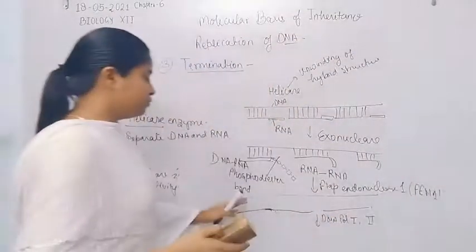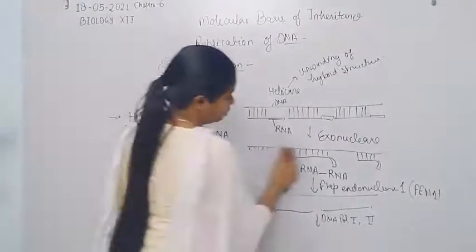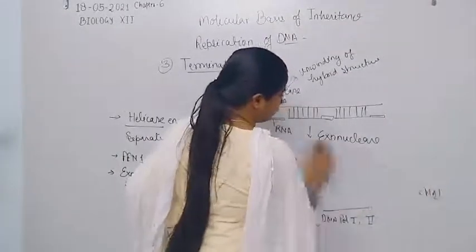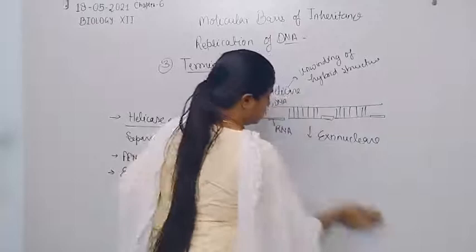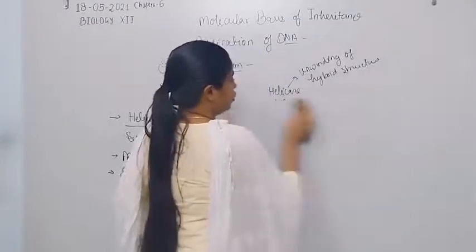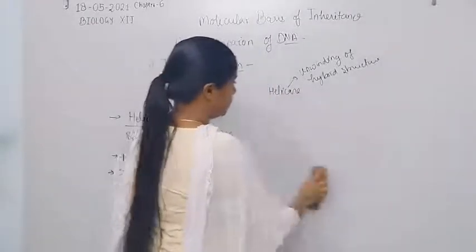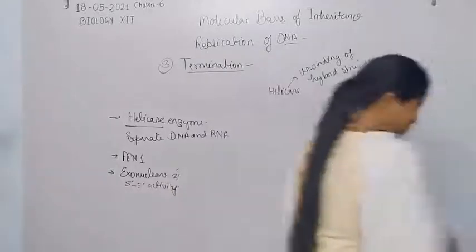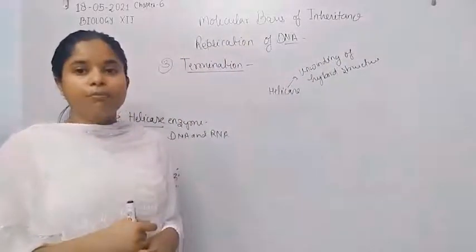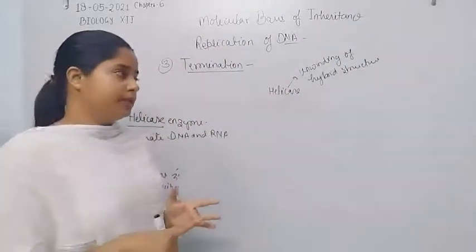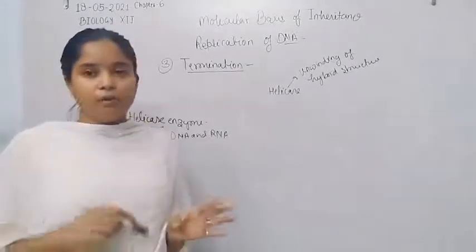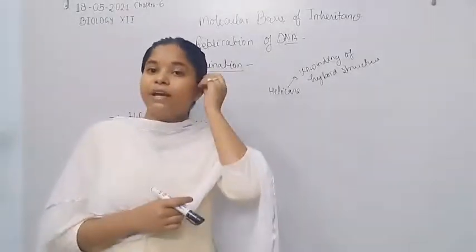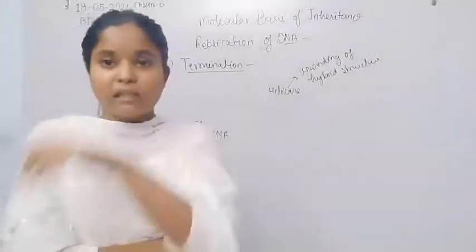Now we have discussed gap formation and the filling of the nick by DNA ligase. This is done with the help of energy, which differs in eukaryotes and archaebacteria.